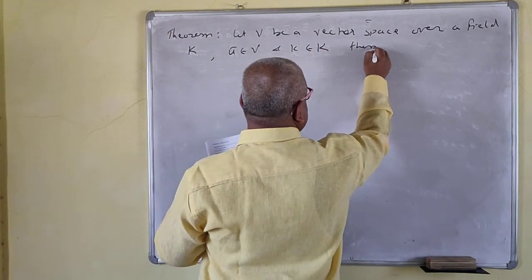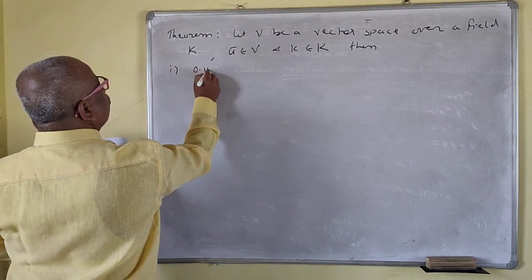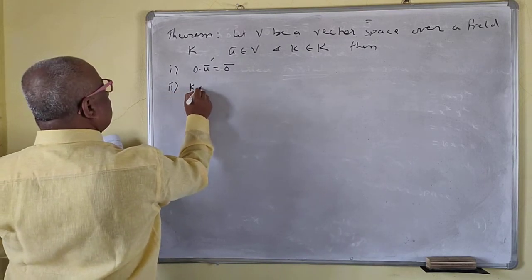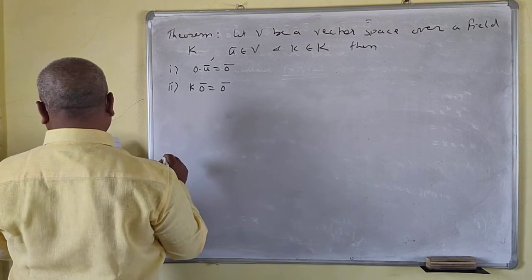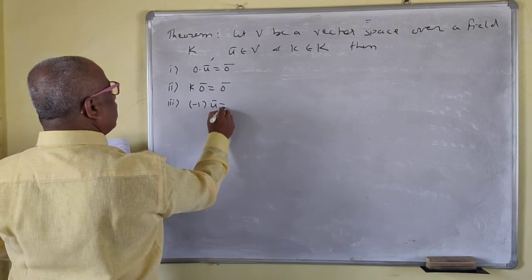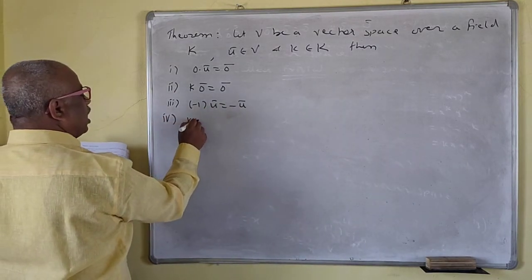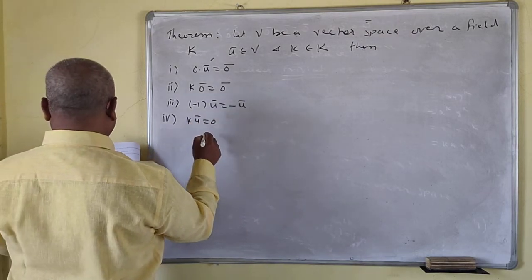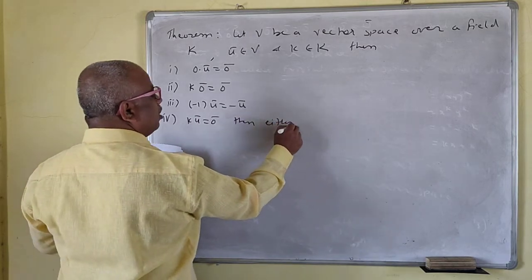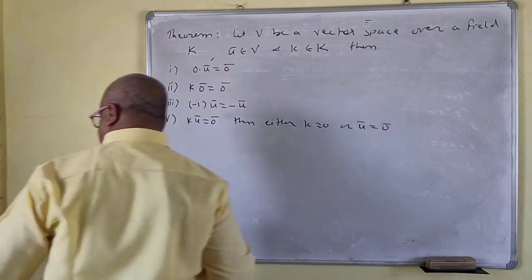then, first, 0 into U bar is the same as 0 bar. Second, K into 0 bar is the same as 0 bar. Third one, minus 1 into U bar is the same as minus U bar. And fourth one, if K into U bar is equal to 0 bar, then either K is equal to 0 or U bar is equal to 0 bar.